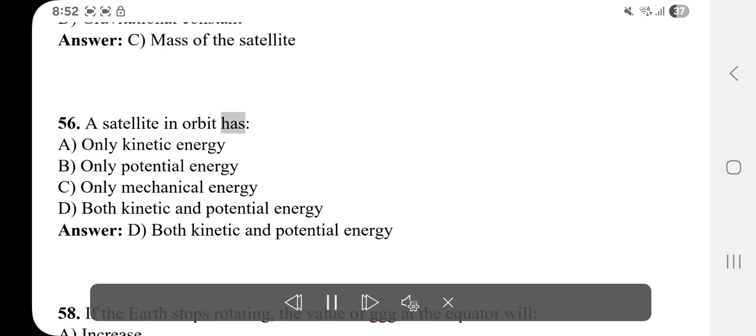56. A satellite in orbit has A. Only kinetic energy. B. Only potential energy. C. Only mechanical energy. D. Both kinetic and potential energy. Answer: D. Both kinetic and potential energy.